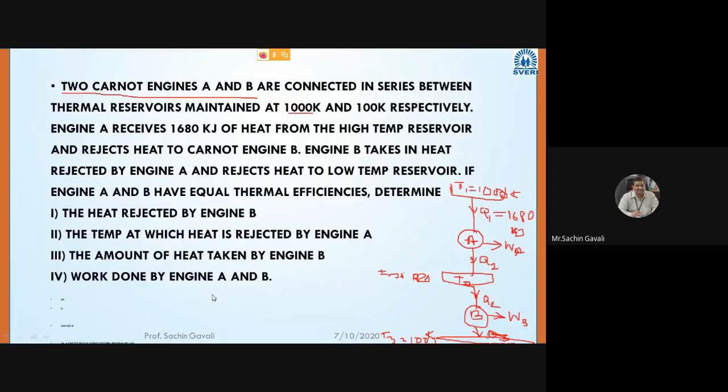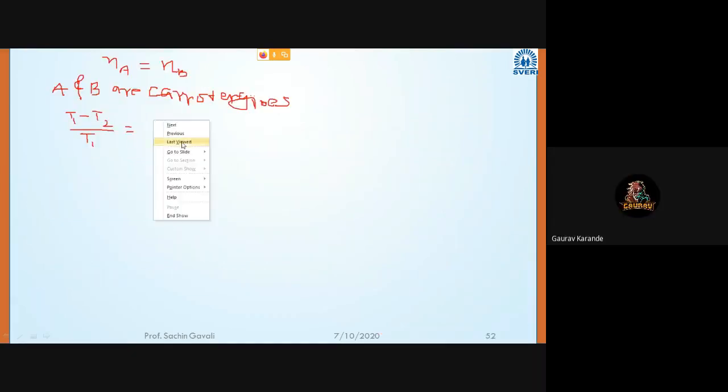Similarly, what is the efficiency of engine B? Now I will not write. Somebody has to tell me. Gaurav Kanade, what is the efficiency? Now it is working between two temperature limits, T2 and T3. Yes, sir. So T2 minus T3 divided by T2. Now we have T1, we know T3, and T3 is the lowest temperature. Shall we calculate T2?